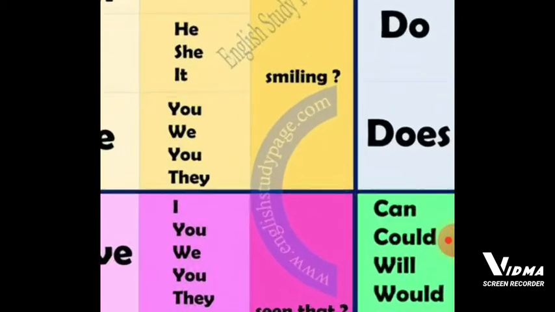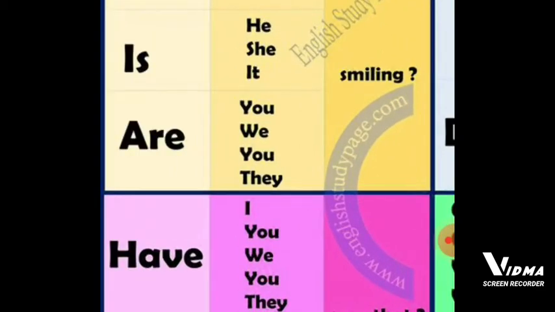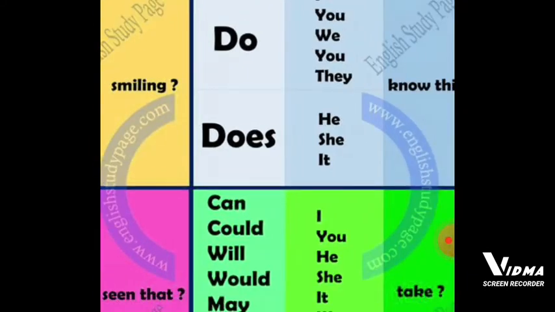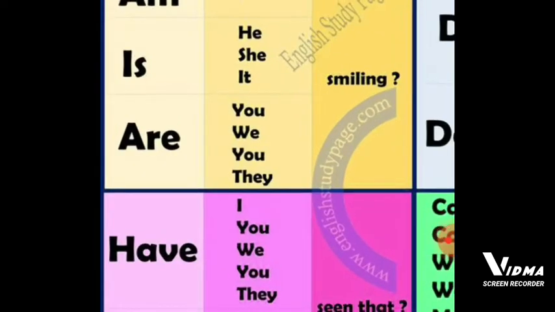Okay, like this we see have and has. Have means plural pronouns के साथ have आएंगे और singular के साथ has आएगा, he, she, it के साथ has. Okay, उसी तरह से do, does भी होते हैं और can, could के साथ सबके साथ आएंगे, but we have to see am, is, are and have. Okay, let's see.